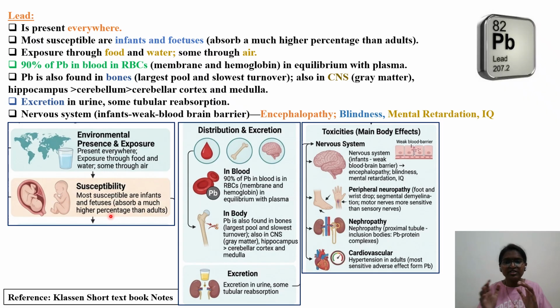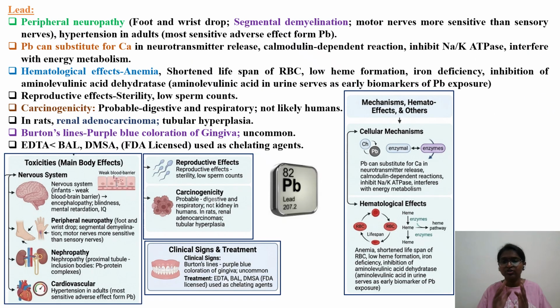Okay, so you can see which age population is responsible. Environmental persistence is because it is abundantly available through food, water, and in nature. For example, arsenic in the case of Bangladesh, in their water bodies, river bodies. Like that, uranium exposure if it is there in the soil or in the water bodies. Then next we'll enter into the next slide, some of the other important toxicities associated with lead.